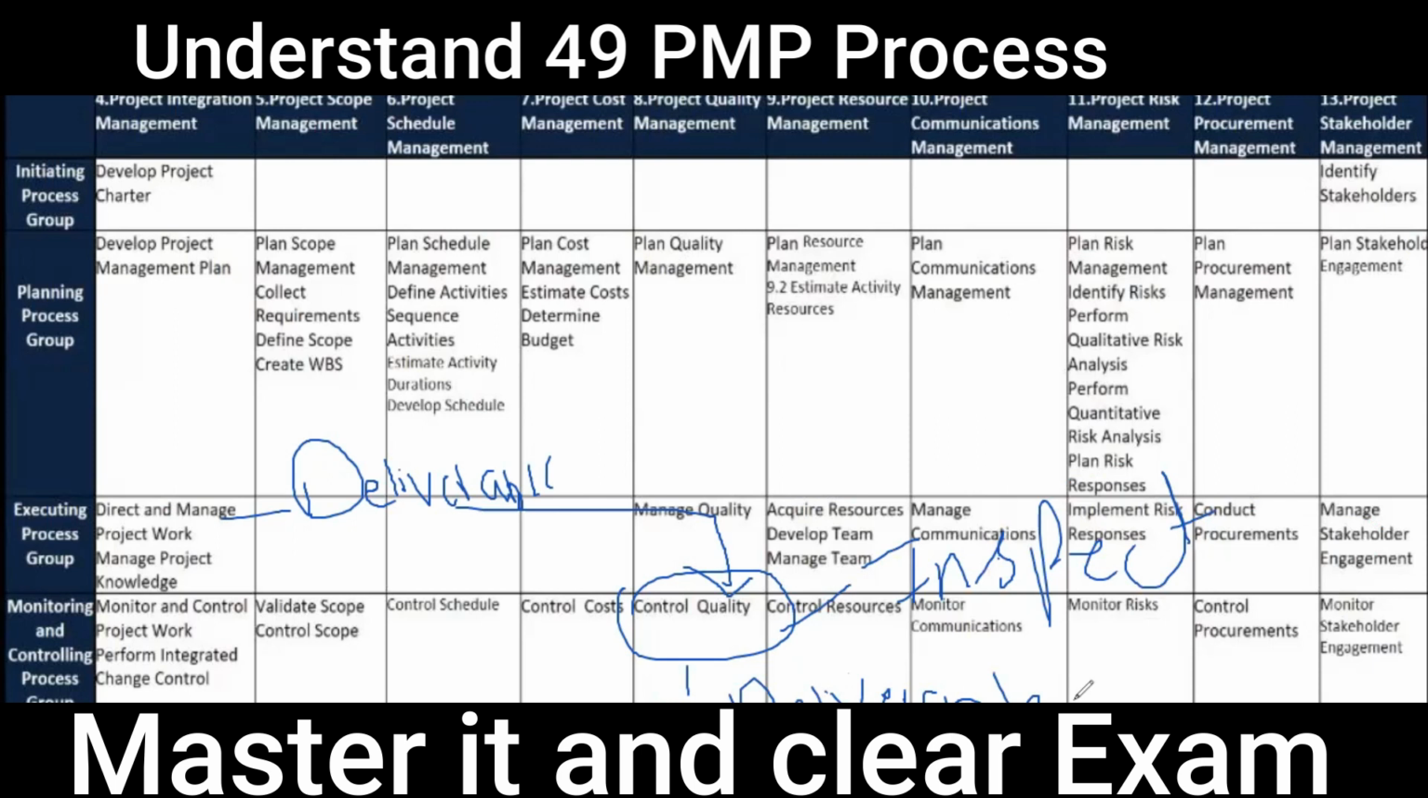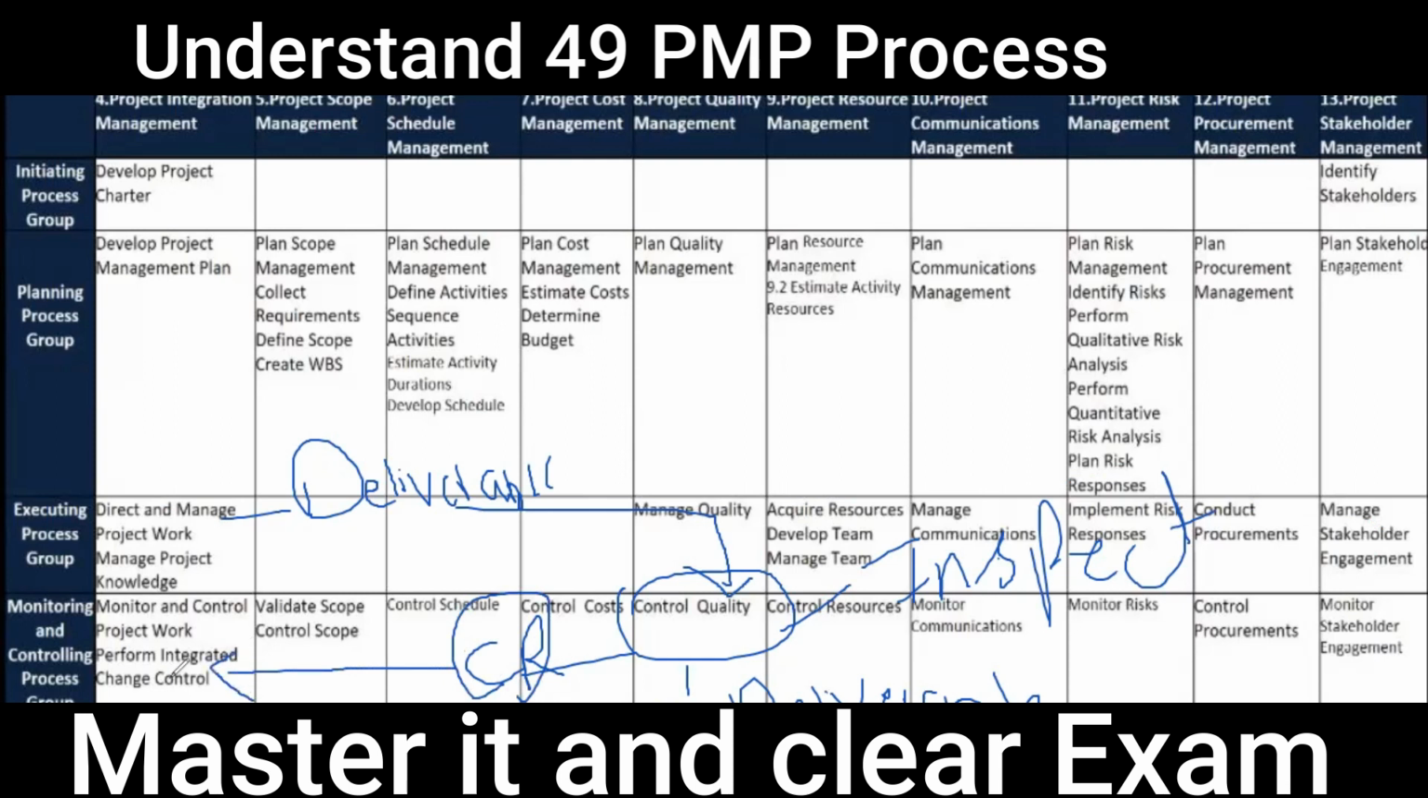it goes back. But how does it move? We get a change request, saying that this deliverable does not meet the quality and we need something to change. Maybe we need to take a corrective action, or a defect repair, or even a preventive action. We need to do something. So all the change requests go to perform integrated change control.